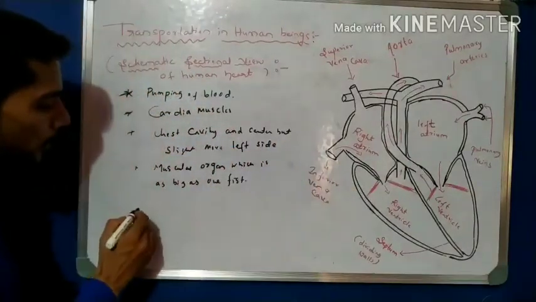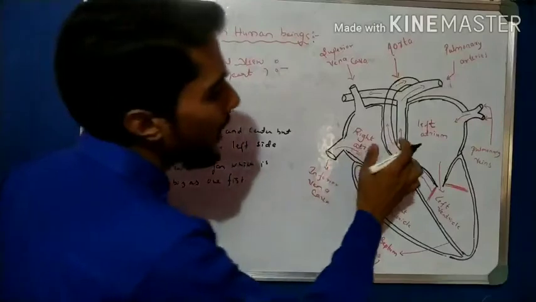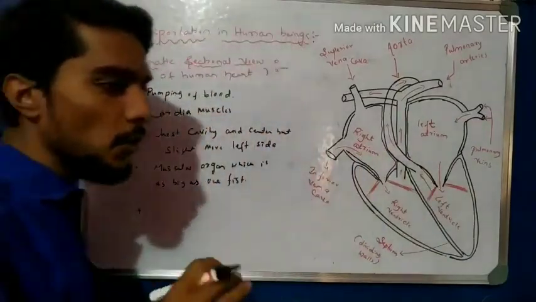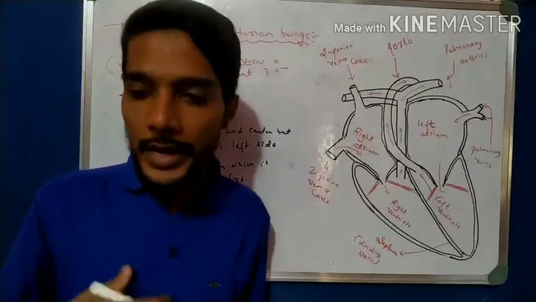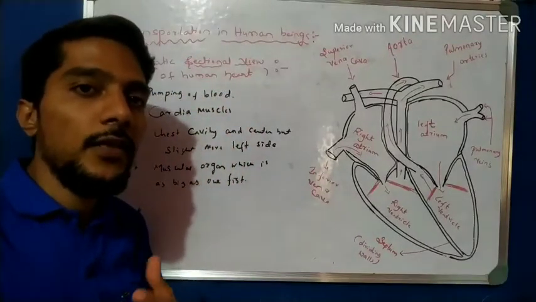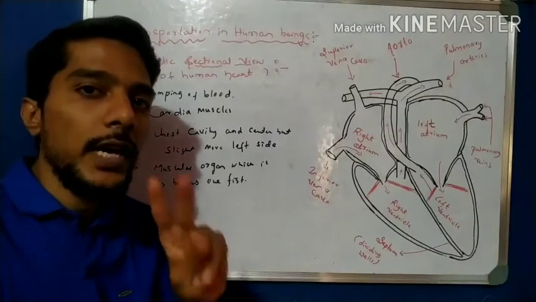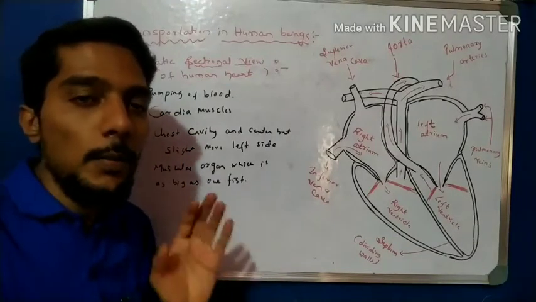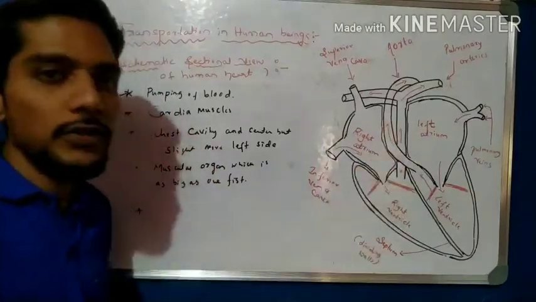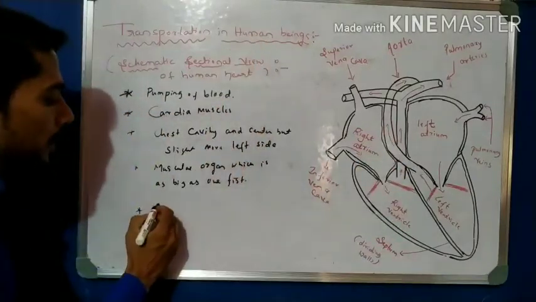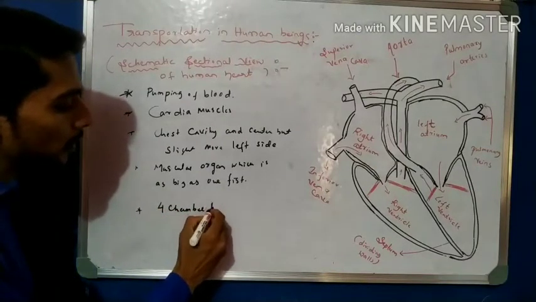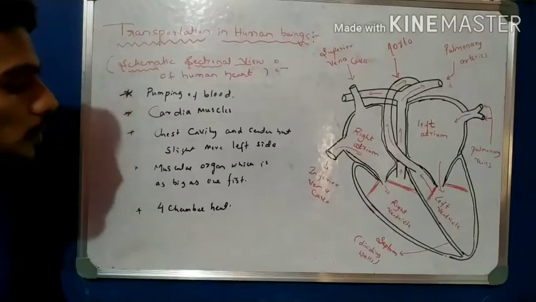And come to another very important point about the heart: how many chambers does it have? 1, 2, 3, 4 chambers. We know that the heart is present in many amphibians, mammals and reptiles, but in different organisms there are different numbers of chambers. In fish we know there are 2 chambers, right? Mammals have 4 chambers. So it is a mammal, so it has a 4 chamber heart. The human being we consider as having a 4 chamber heart.